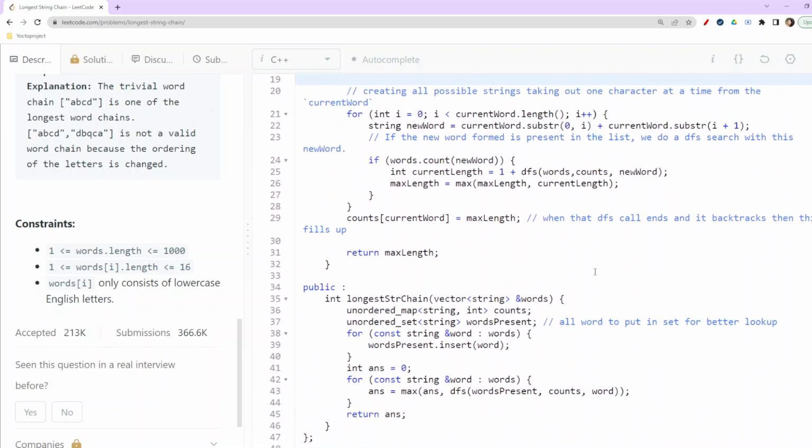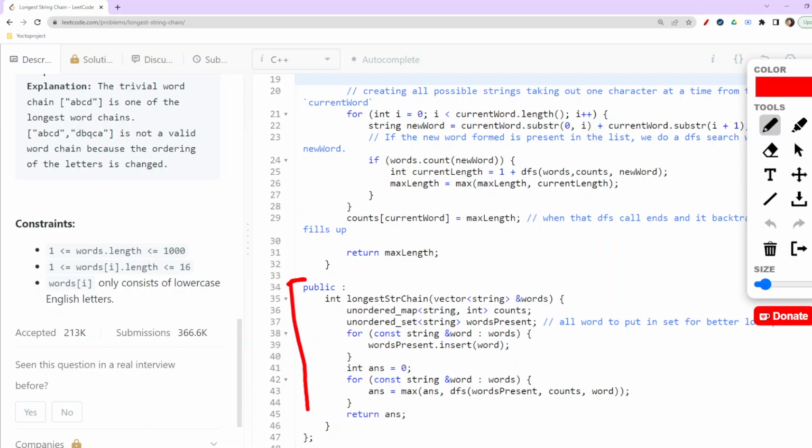Here, this is the main function. I am taking this unordered map counts, where I would be storing all the counts for a particular word, and this unordered set where I'll put all the words of this particular vector of strings. Now, after filling up that unordered set, at the starting the answer is 0, and I'm just initializing it so that no garbage value is there.